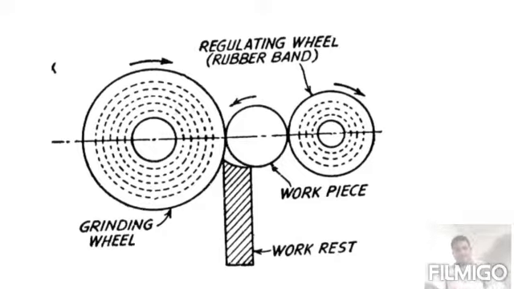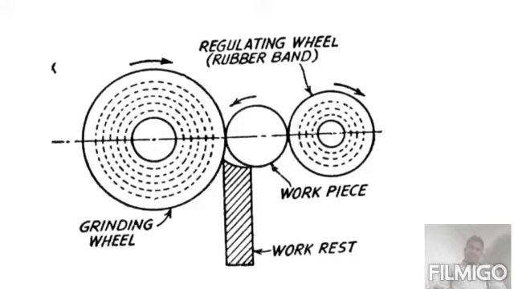Both wheels are revolving at the same speed, and whenever the workpiece is kept in between the two wheels, it will be rotated in the opposite direction. In between, the work rest will be provided to support the workpiece only while in the working process.